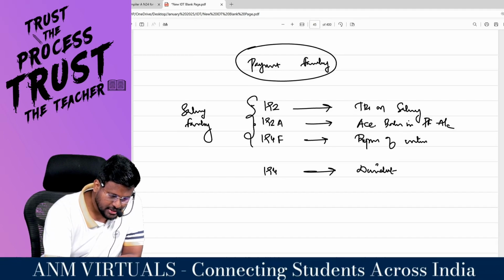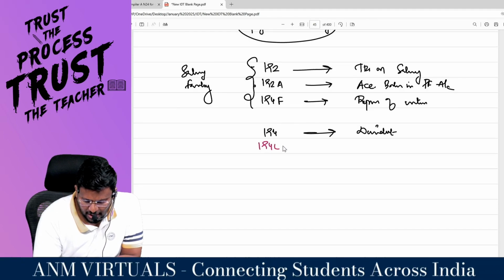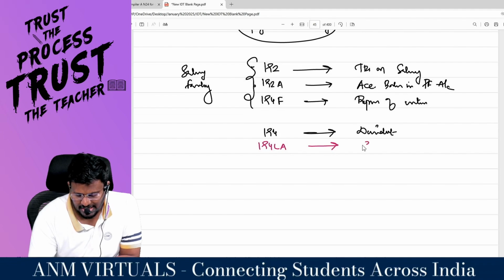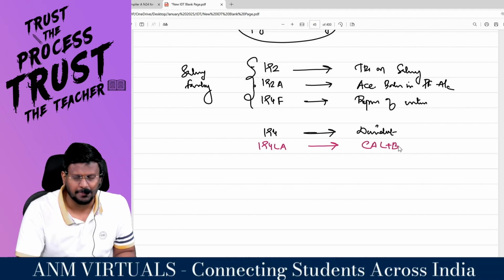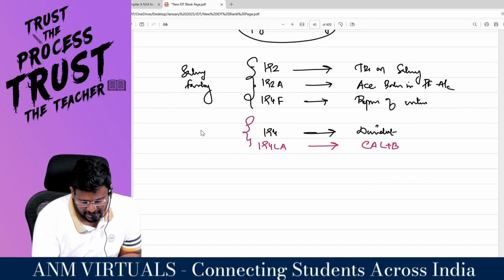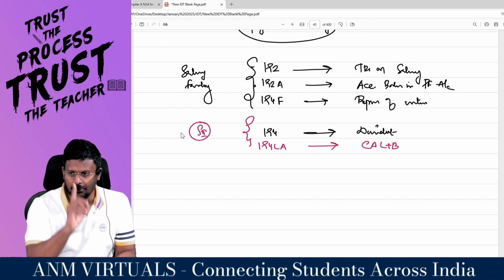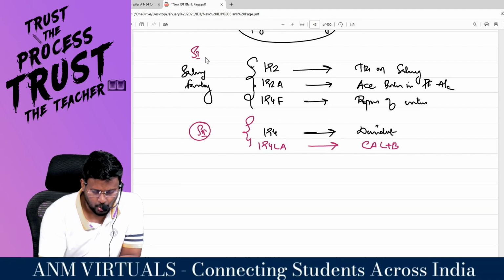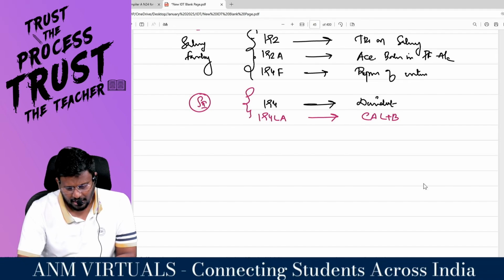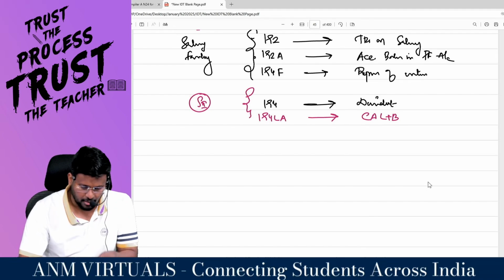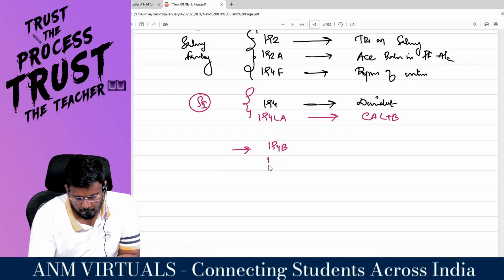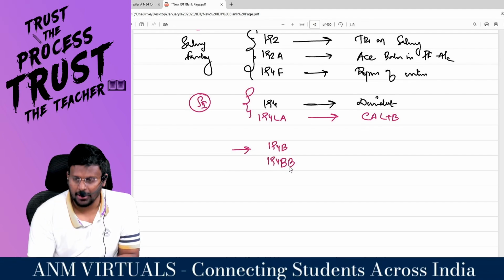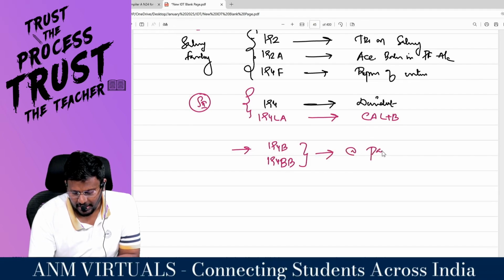So this is also payment family. Next one, 194LA, which is compulsory acquisition of land and building. The absent one is at the time of credit. So this is set number 2. Set number 1 is the salary family. Set number 2 is dividend and compulsory acquisition of land and building. The next one is 194B and 194BB. Both are at the time of payment.